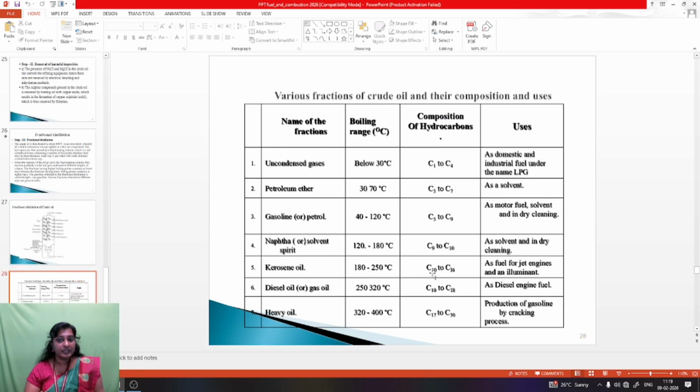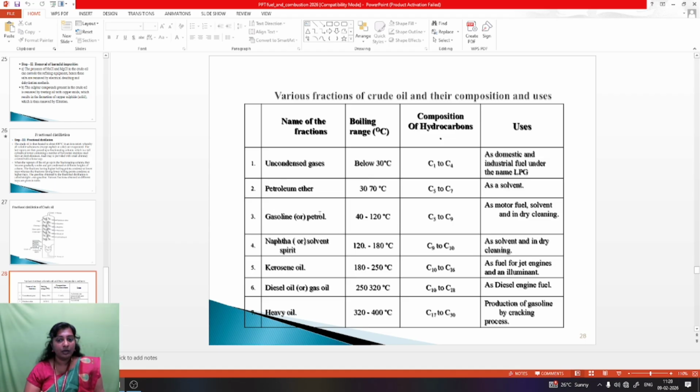Then the various fractions of crude oil and their uses. Name of the fraction: uncondensed gases. The boiling range is below 30 degrees centigrade. Hydrocarbons C1 to C4. The uses of uncondensed gases are as domestic and industrial fuel, under the name of LPG, liquefied petroleum gas. Then petroleum ether, 30 to 70 degrees. It is used as a solvent.